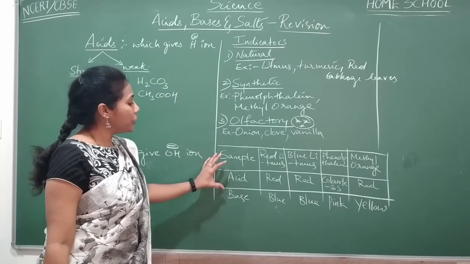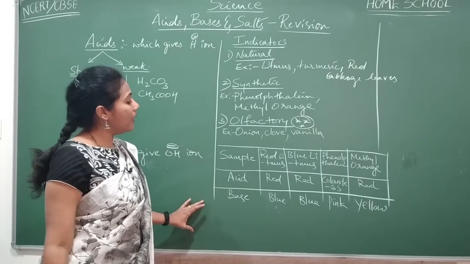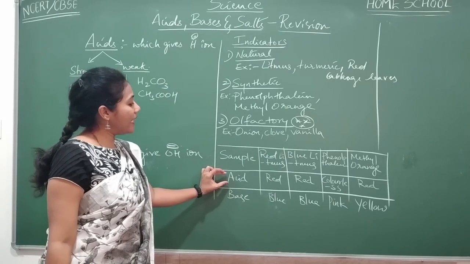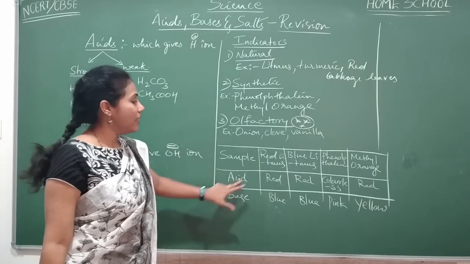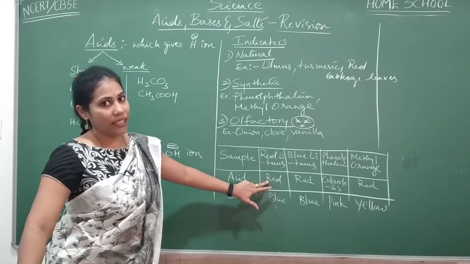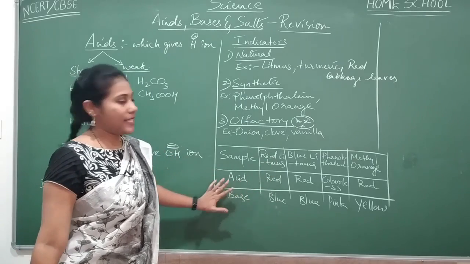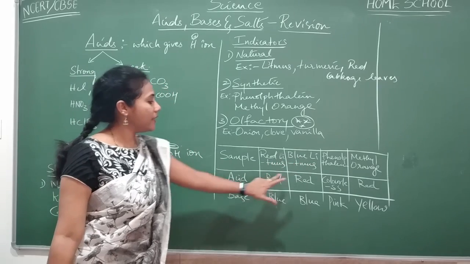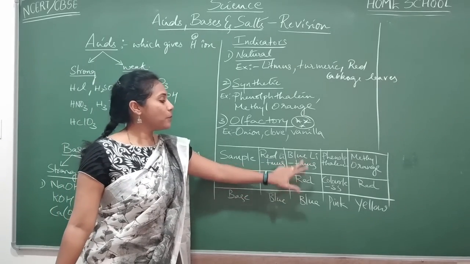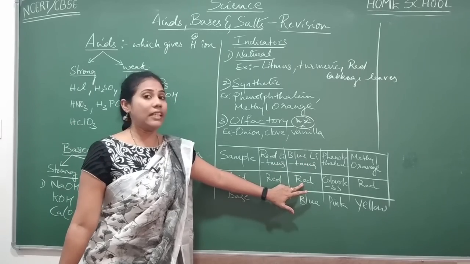And now you should know this particular idea. What will happen when red litmus paper is dipped in acid? Red litmus remains red only, because it's acid. Okay. So what happens when blue litmus is added to acid? You will get red. That means blue will be converted into red color.